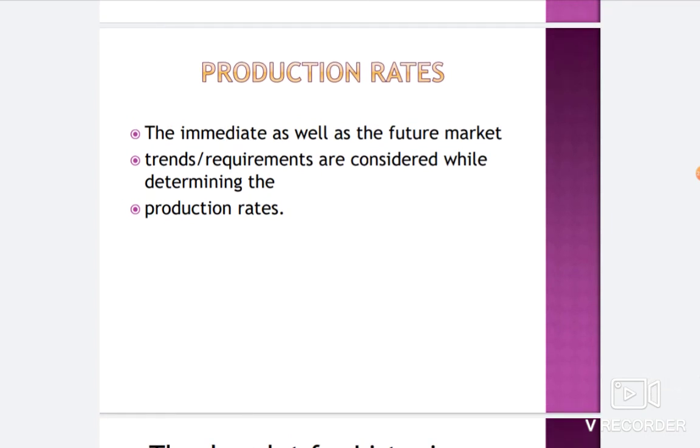Then comes the production rates. Obviously, this is an important thing. How much rate occurs for making a particular formulation, meaning mainly the cost. Cost is a really important thing. We need to make a good product which is easily marketable with less cost. In case of these things, the selection of equipment and selection of raw materials plays a very important role.